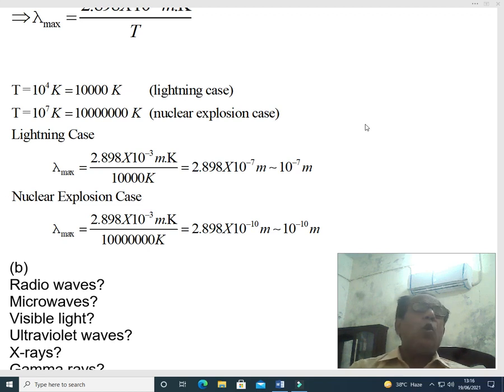Here we have written 2.898 into 10 to power minus 7 meter, of the order of 10 to power minus 7 meter, because 2.898 is not important for us; rather 10 to power minus 7 meter is important while determining the region of the spectrum.